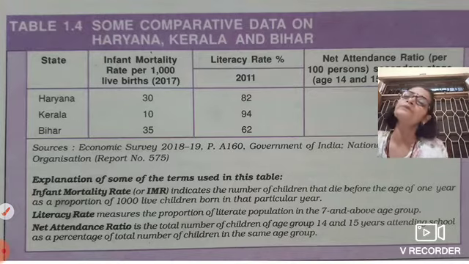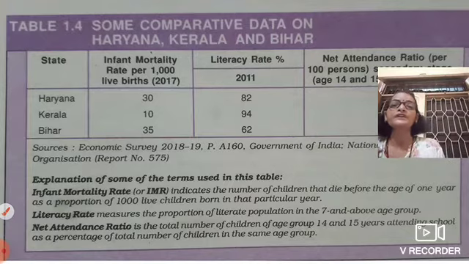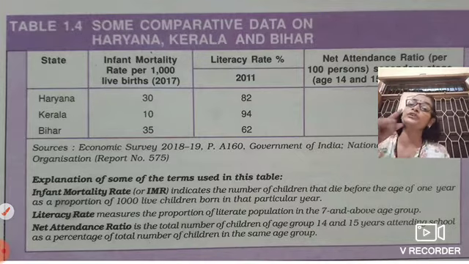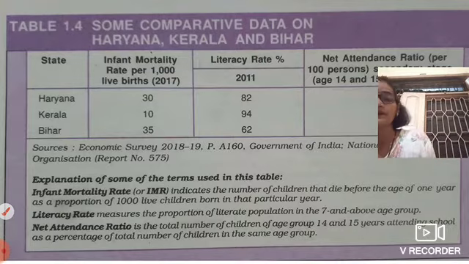It means the dying of children before 1 year, because of birth or some disease. They come under the infant mortality rate.